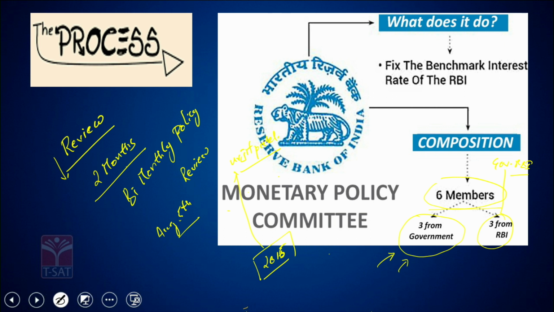In general, my dear friend, the decisions are taken on a voting basis. Now you might be asking me, since there is an even number, what happens if there is a tie among these people? In such a case, the casting vote, the final say, would be with the RBI governor himself. Whatever he says would be the final decision that prevails. Since somewhere around September 2016, when Mr. Urjit Patel became the governor of the RBI, we started making and reviewing this policy with a 6-member committee rather than one person taking the decisions.